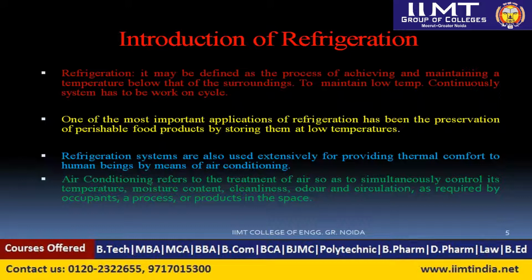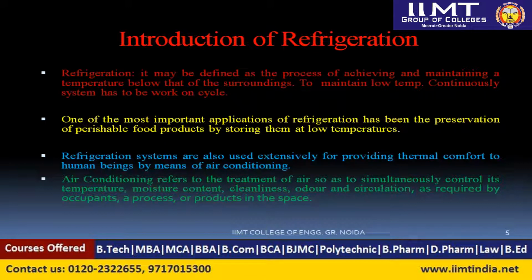In an air conditioning unit the temperature required is around 25 degrees because that is the human comfort temperature, while in a refrigerator the temperature might be below 0 degrees centigrade. In air conditioning we don't require 0 degrees because it is not a human comfort temperature. The human comfort temperature is around 25 degrees centigrade with relative humidity of around 55 to 60%.